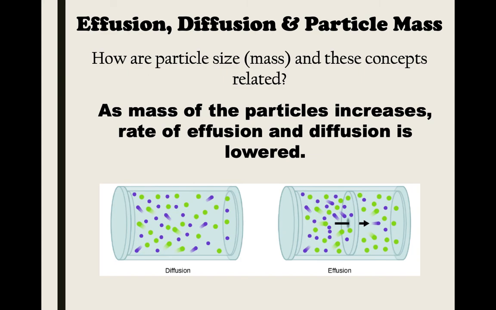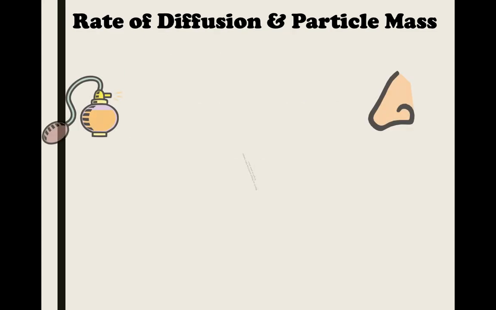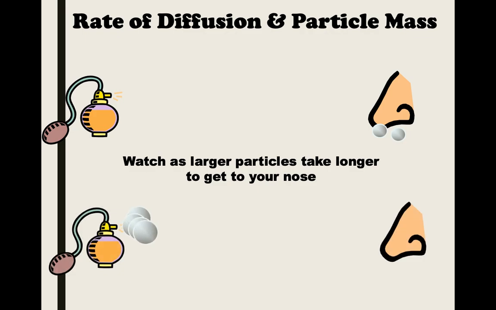These other things you don't really need to know for the test. This is just more FYI that we can think of the mass of particles. So as particles get bigger, things move slower. So effusion is not going to happen as quickly, and diffusion is not going to happen as quickly. Just because of the extra mass, things just move slower. And that's it.